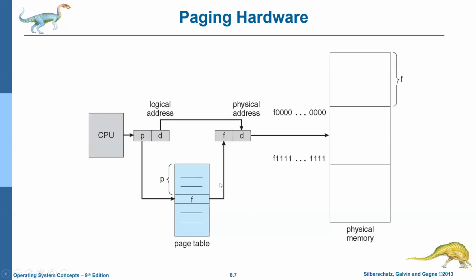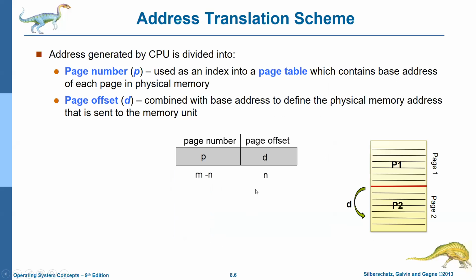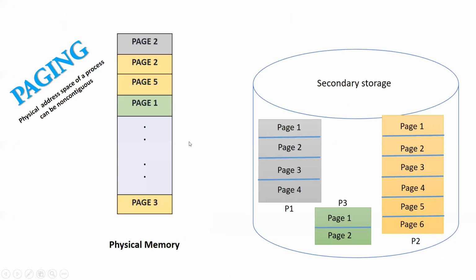If it is already loaded, it shows where it is. If it is not loaded, that is also indicated in the page table. So it contains all the details: which page is in which frame. Various pages will be in various frames. For example, frame number 1 contains page 2 of the process.